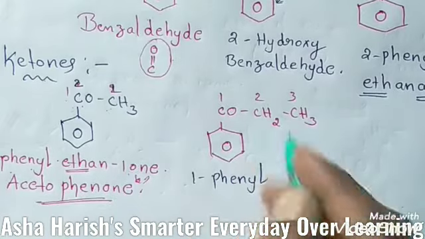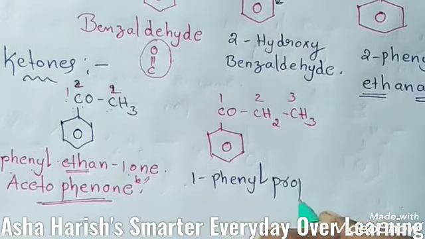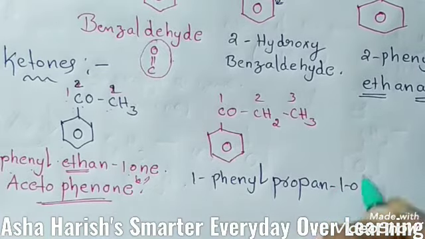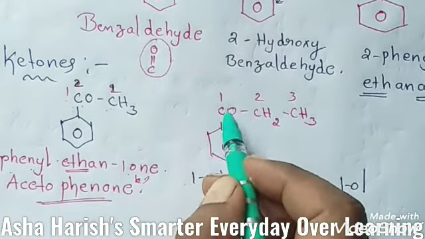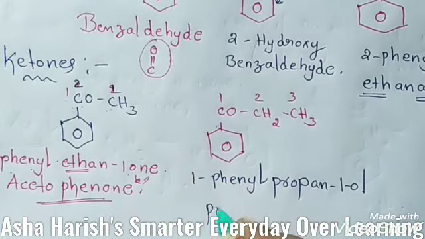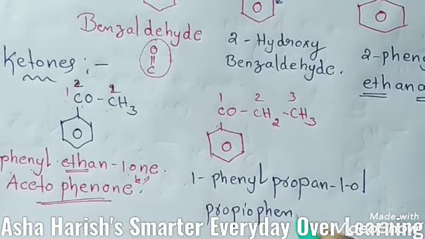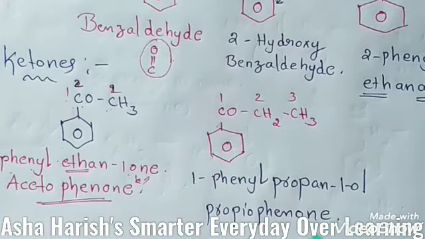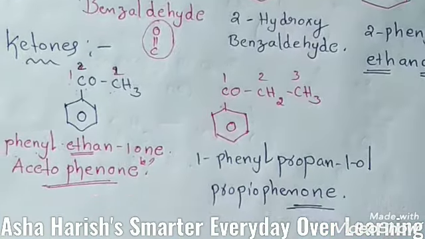Here 3 carbons are there, so the root word is propane, 1-one. Same, at the first carbon a ketonic group is located, so 1-one. This is also called propiophenone. You should remember this name, propiophenone. Okay, right. And students, let's see the next example.